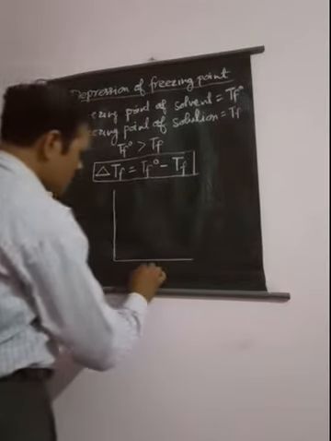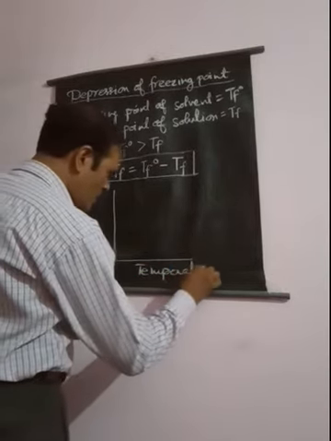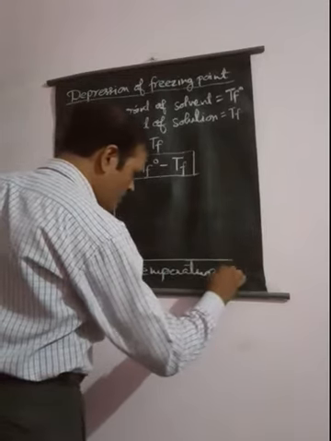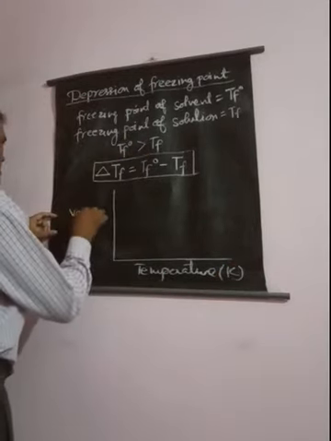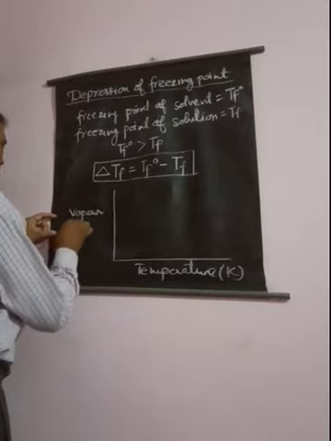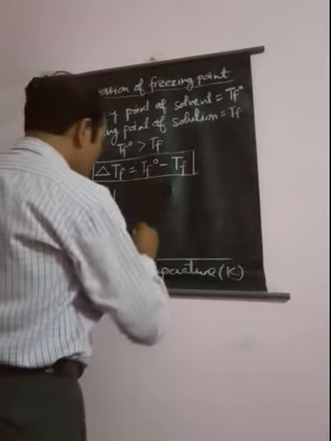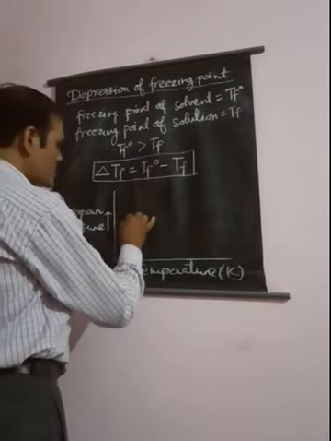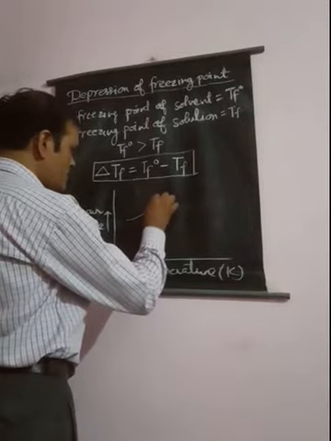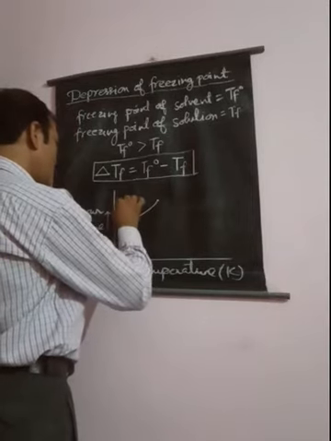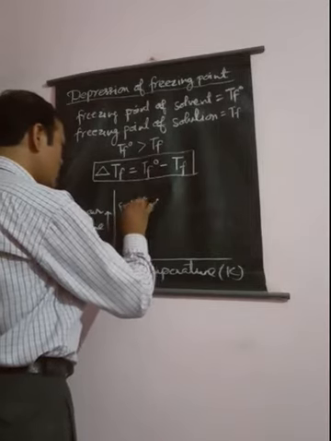Suppose this is the temperature. We can take temperature in Kelvin scale, and here we will take the vapor pressure. In this particular case, suppose this is the solvent which is present in frozen state, so we can write here frozen solvent.